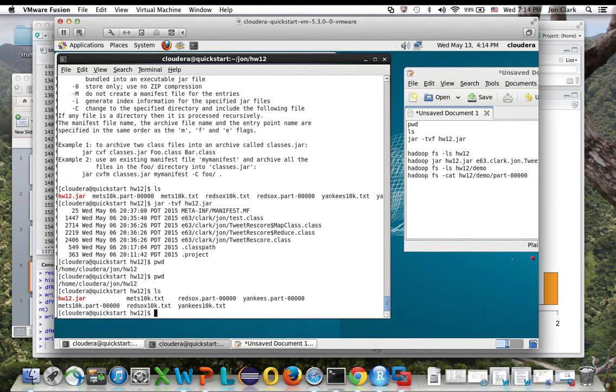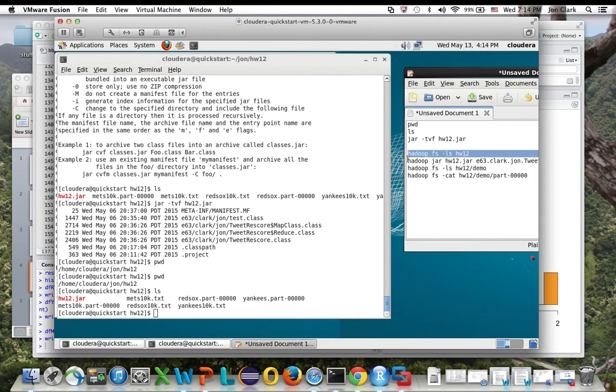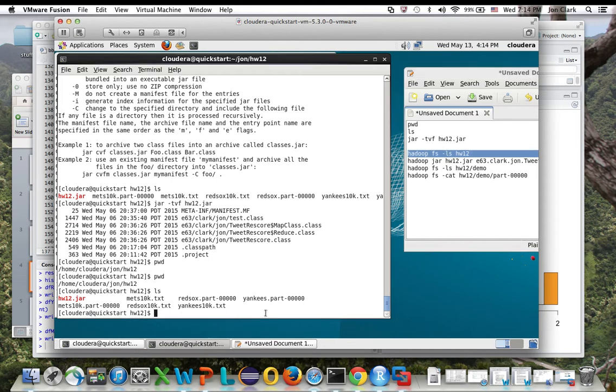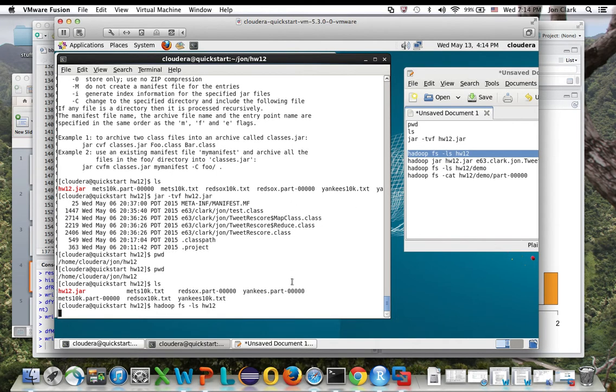You can see in here I've got the jar file and my various input files. I've got some output here from a previous run, but you can see that I have the 3 input files that I'm trying to process: Mets 10K, Red Sox 10K, and Yankees 10K. I will just show you what is in Hadoop.